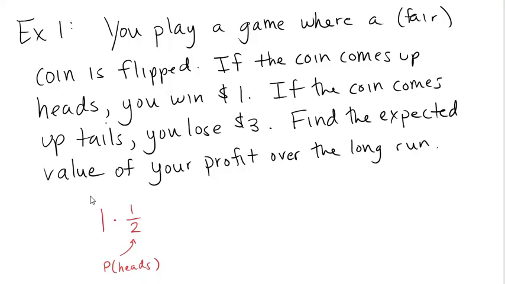Then we find the other possible outcome, which is that we lose $3. I'm going to denote that by -3, and I'll show you why I want these parentheses here in a moment. And I multiply that by its probability. Well, that's the probability that the coin comes up tails, which is also 1/2, again, because the coin is fair.